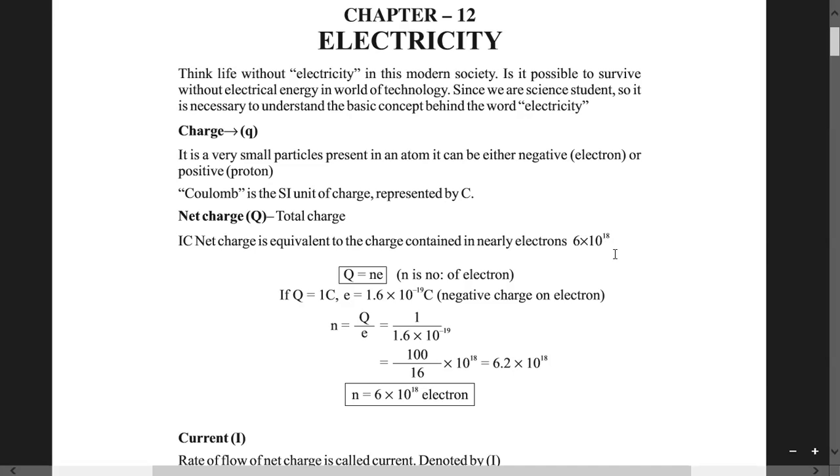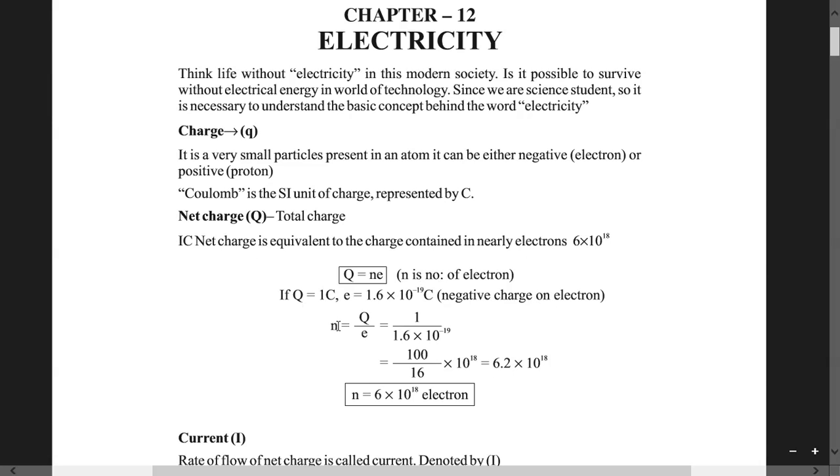Then we can easily define that. Now, how can we calculate the net charge? That is Q. It can be calculated as n into small e, where n is the number of electrons. How many electrons are there? And each electron has a charge e. So if Q is 1 C, that is 1 Coulomb, e equals 1.6 into 10 to the power minus 19 Coulomb, that is the negative charge on an electron.